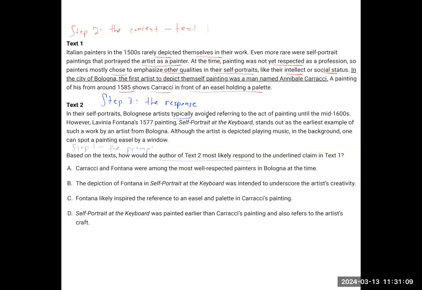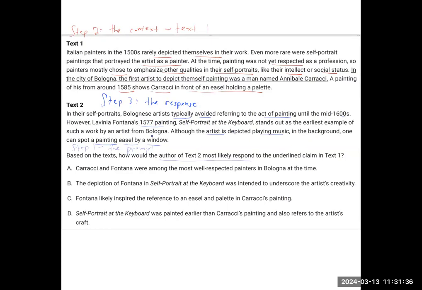It says they typically avoided referring to the act of painting until the mid 1600s, but in 1577, so it was a different painting than the one that text 1 mentioned, is the earliest example. The artist is playing music, but there's a painting easel by the window. So the easel by the window makes this the first depiction of painting.